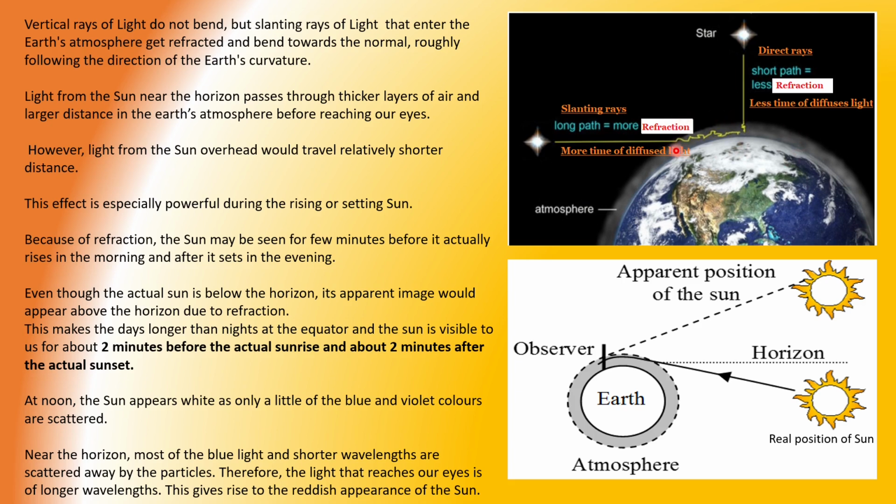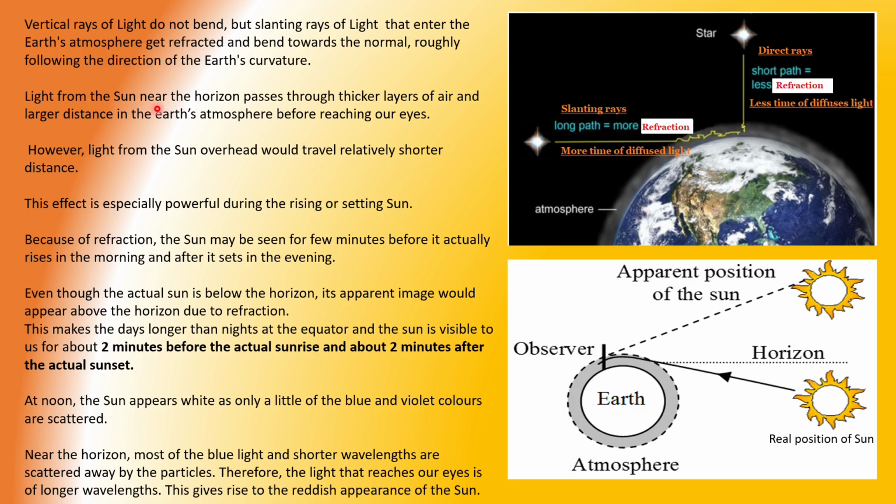Hence, in the slanting rays in the polar region, there will be more timing of twilight than with the direct rays if we see in the equatorial region or lower latitude. There the diffuse light timing will be less, and as the sun's rays are crossing a shorter path, so lesser refraction, so less time of diffused light.